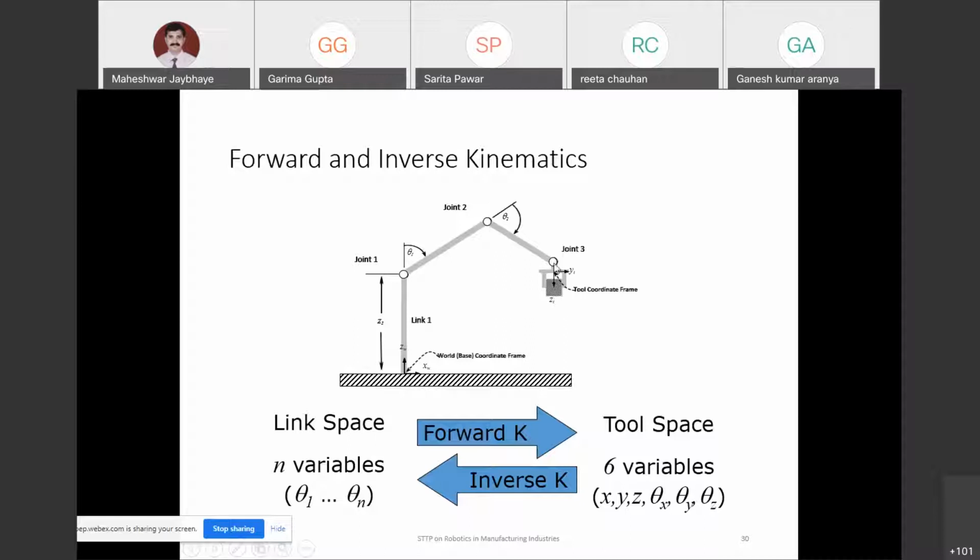So likewise, you are going to have a series of these transformations, and you can find the location of this end effector, or the position of your gripper, from the present status of your robot configuration. So this is called forward kinematics. Forward kinematics is very simple and straightforward. Anybody can use the trigonometric relationships and the geometry of those linkages and find the end effector position with respect to the origin.